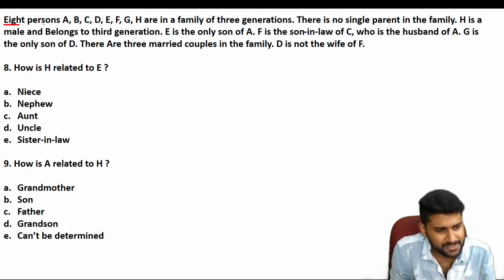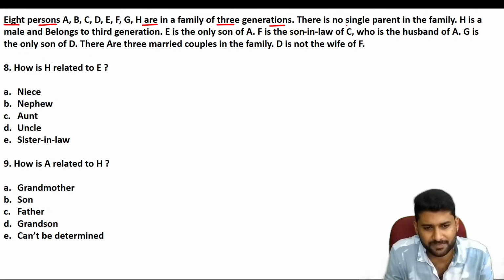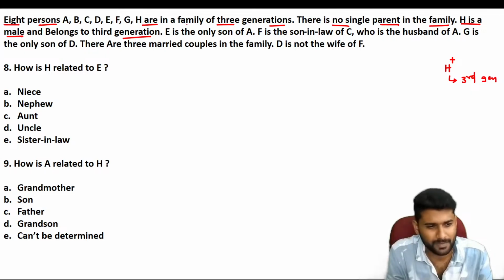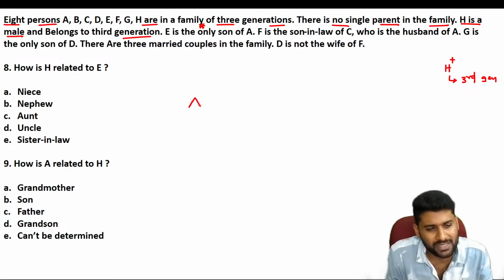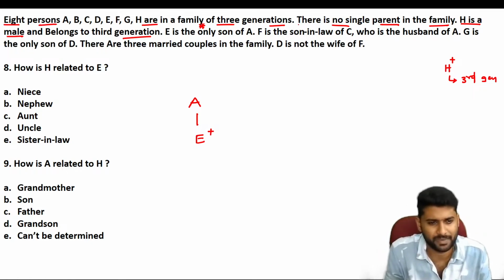So we have 8 persons, A to H, and in total there are 3 generations. There is no single parent in the family. H is male and belongs to the third generation. E is the only son, guys. Only information is most important. E is the only son of A. But we don't know A's gender as of now.